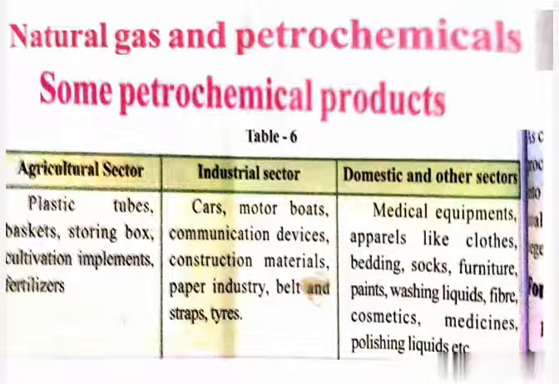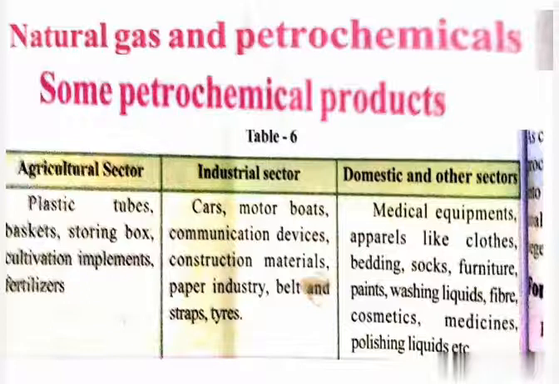So natural gas is not only used as a domestic and industrial fuel, it is also used in the manufacture of fertilizers. So what is the meaning of petrochemicals? The useful substances which are obtained from petroleum and natural gas are called petrochemicals. These are used in the manufacture of detergents and synthetic fibers, that is polyester, nylon, acrylic, polythene, etc. Due to its great commercial importance, petroleum is also called black gold.